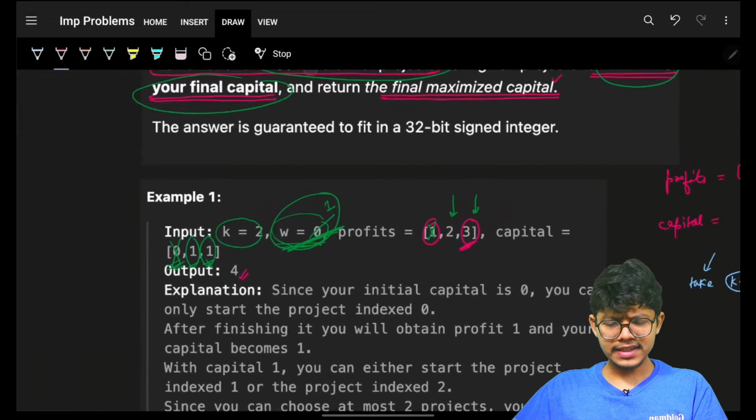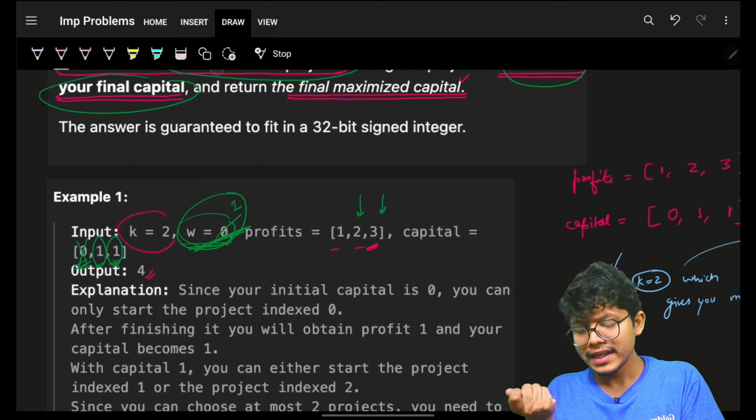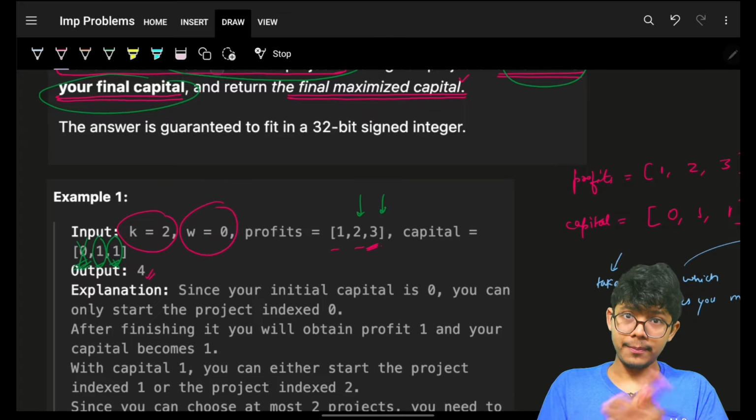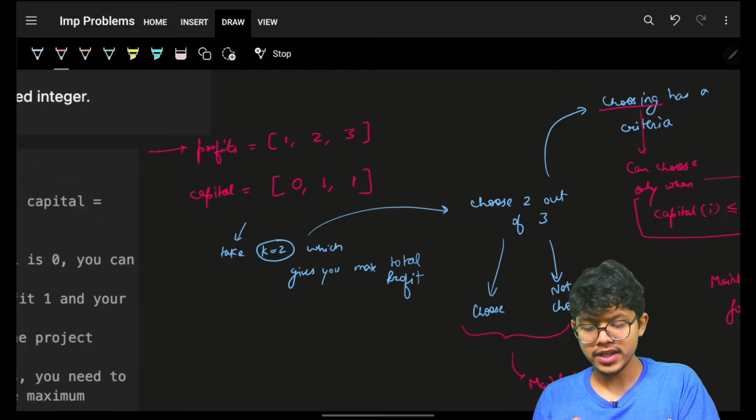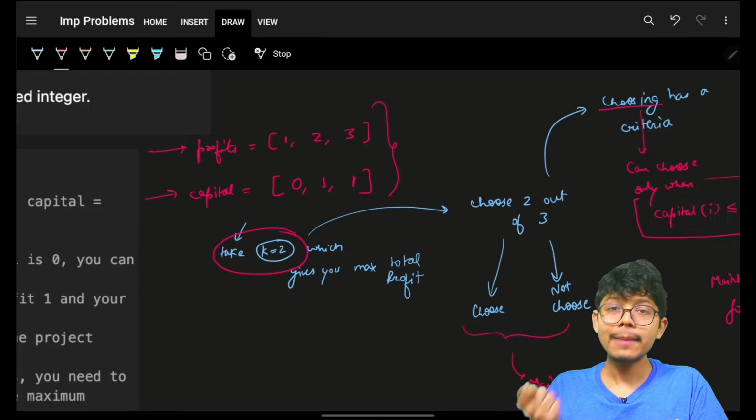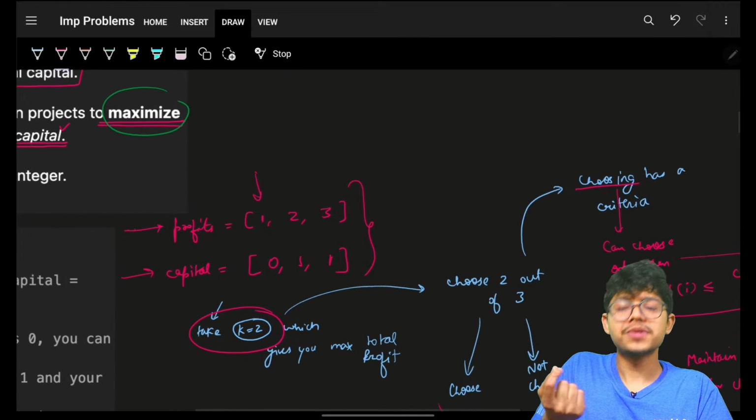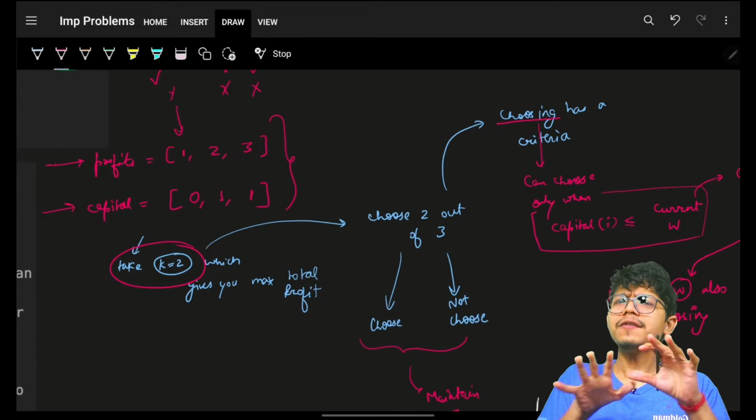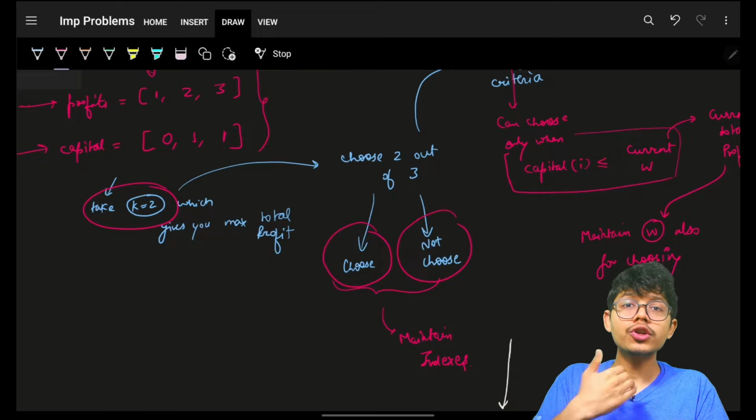Now you realize that you will be given some n projects. Out of them, you have to choose k projects and you have to maximize your total capital. It feels obvious that I have these profits and these capitals, which means I have these n projects. I have to choose k projects out of them, so at every project I have two options: either choose that project or ignore it, which means not choose it.